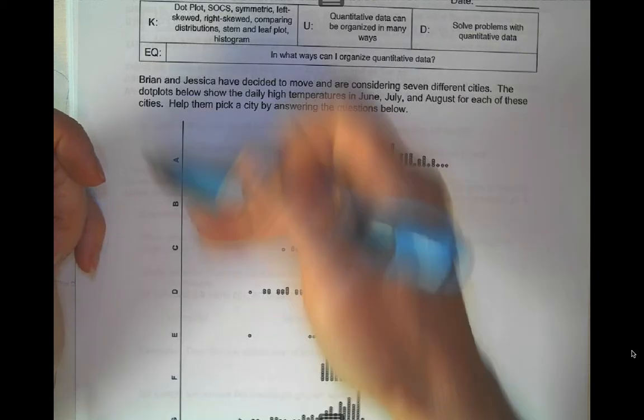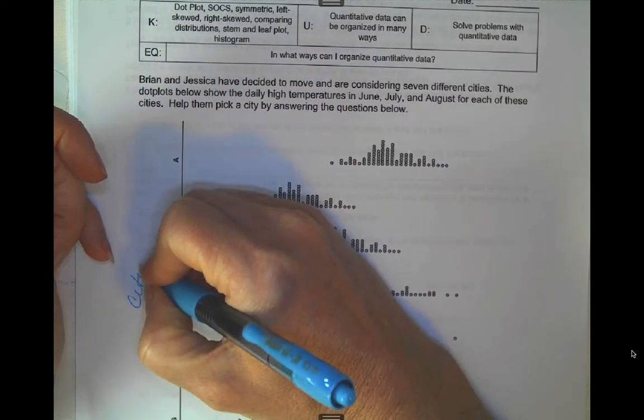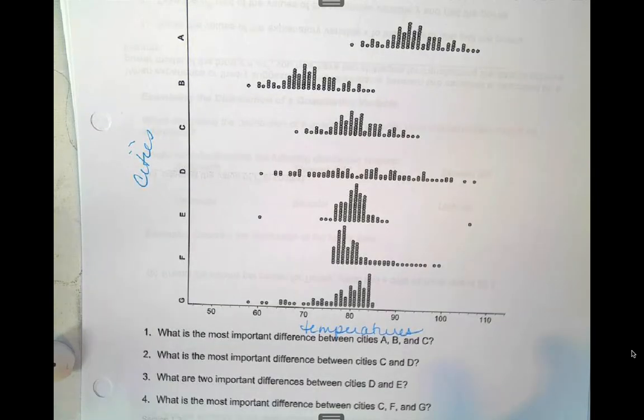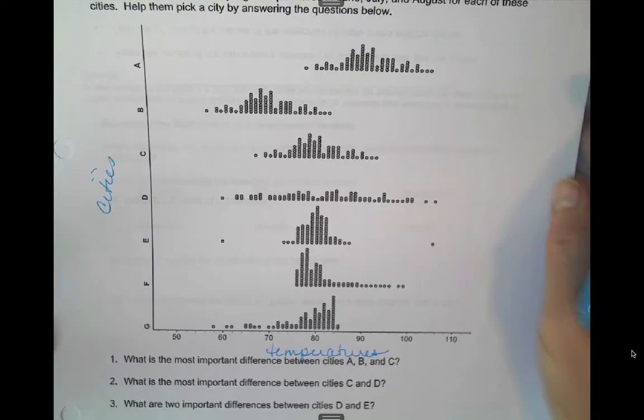So again, these are the different cities. And here's the temperatures. It's not a very good graph. There's no labels on it. And you want to look at the different graphs there and then answer the questions below. So again, take a minute, pause it, go ahead and think about that.